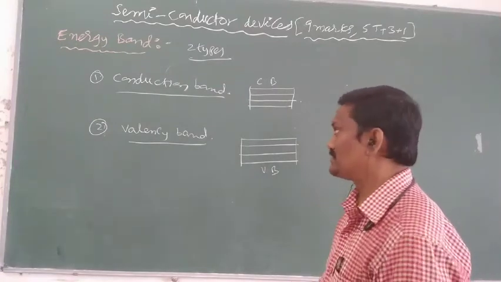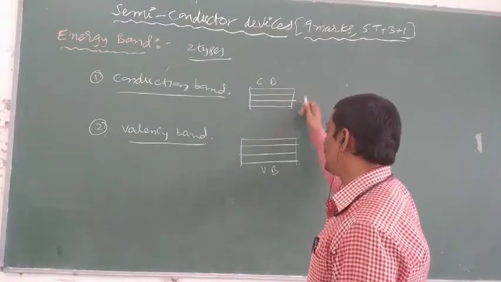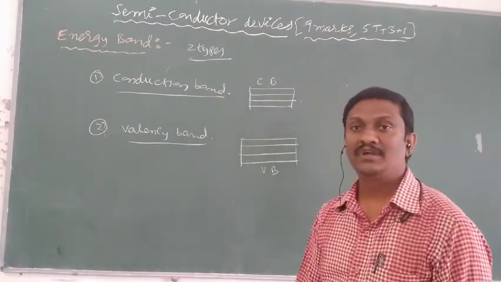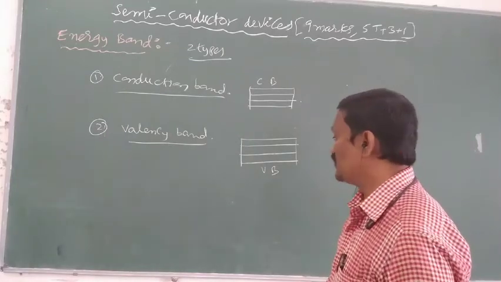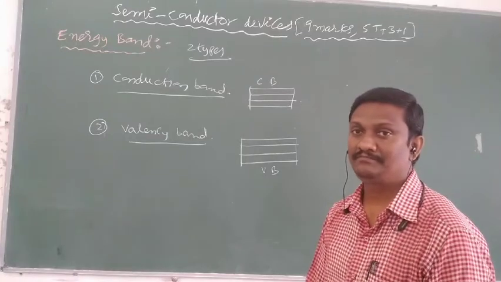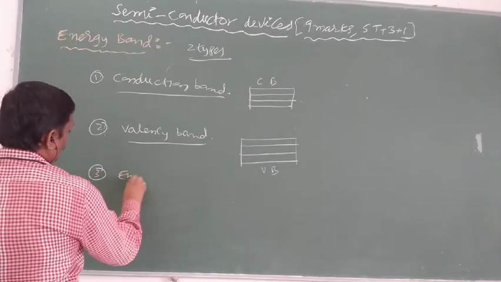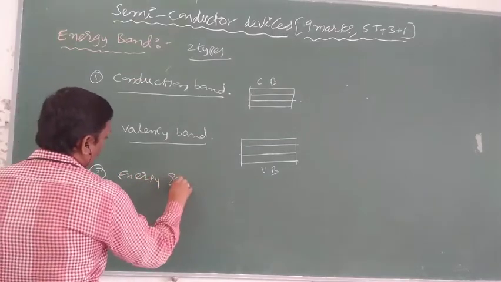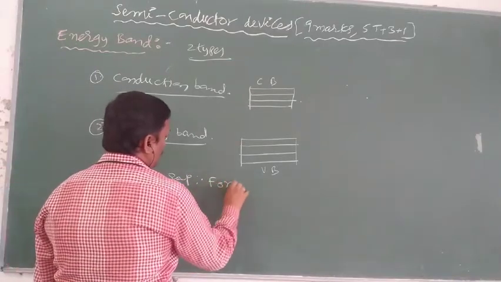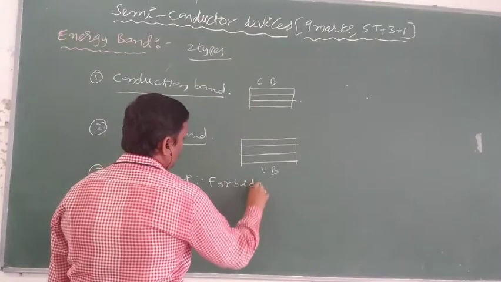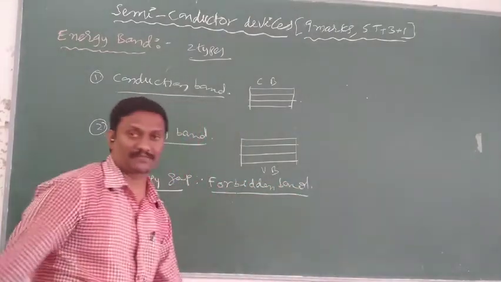So there are two types of bands. In case of energy levels, the upper band is the conduction band and the lower band is the valency band. Totally, in case of solids, two bands are there. And one more definition is the energy gap. What is meant by energy gap, or forbidden gap, or forbidden band?